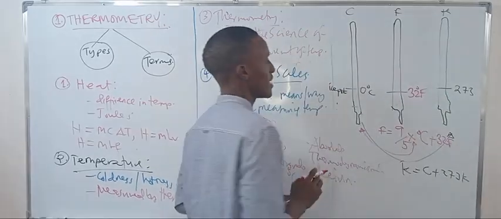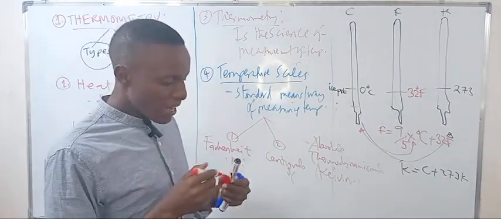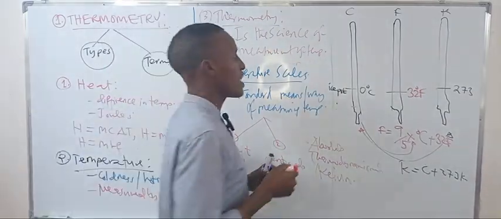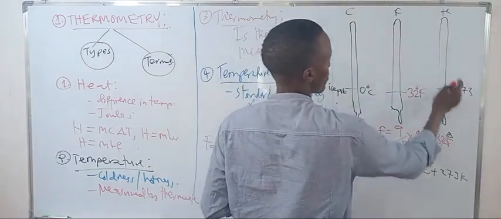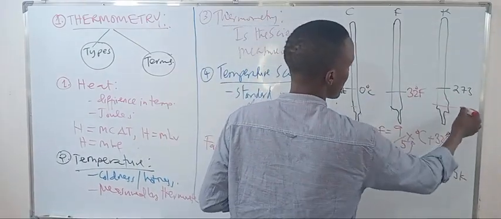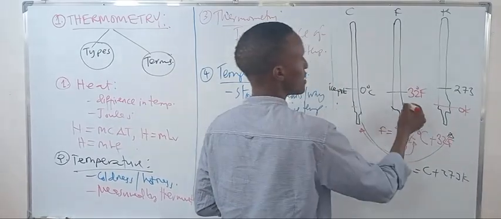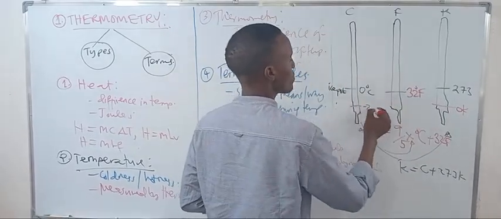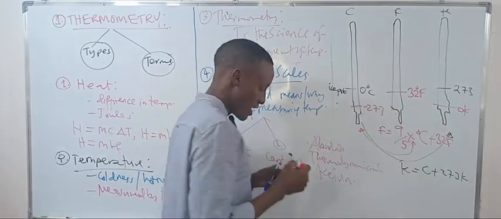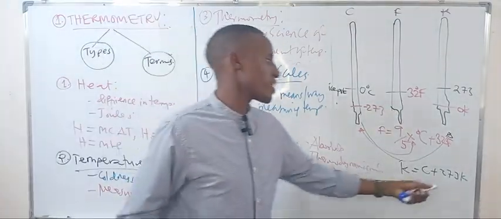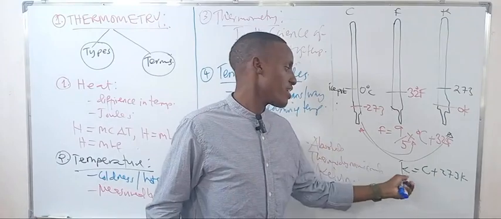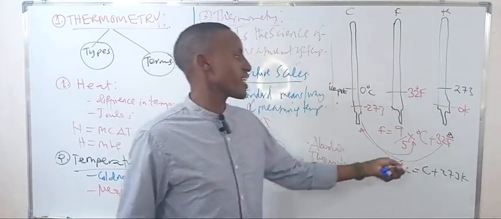But how about 0 K? For 0 K, this will be negative 273 centigrade.